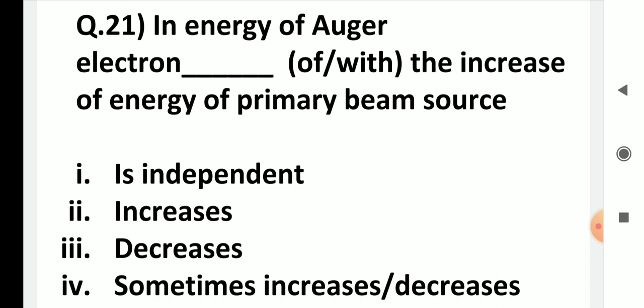See, the question begins with the energy, not in energy. So please make that correction.